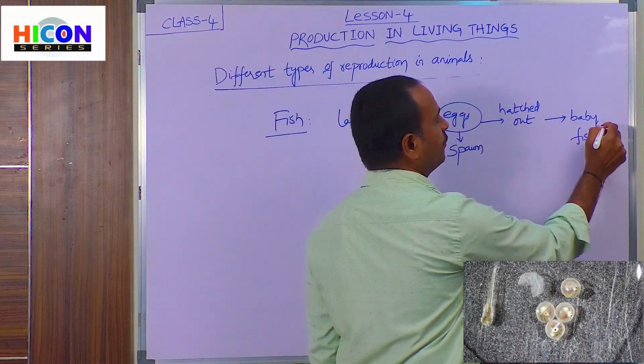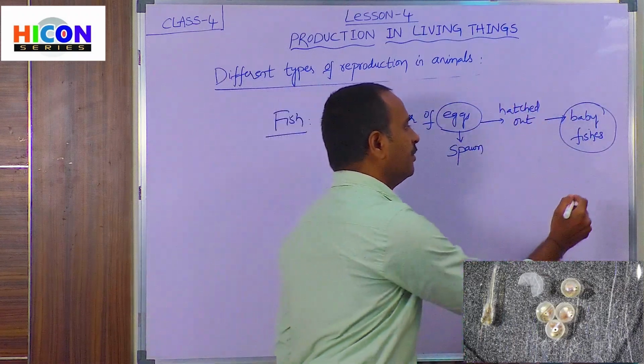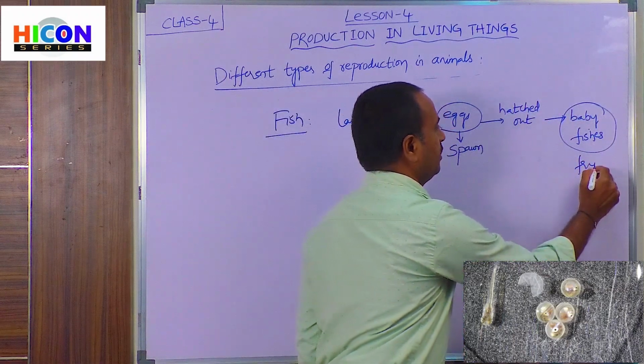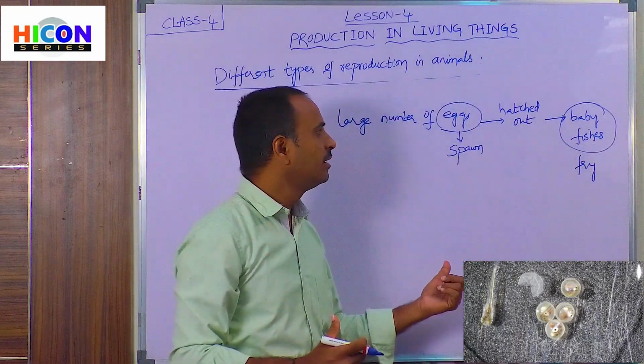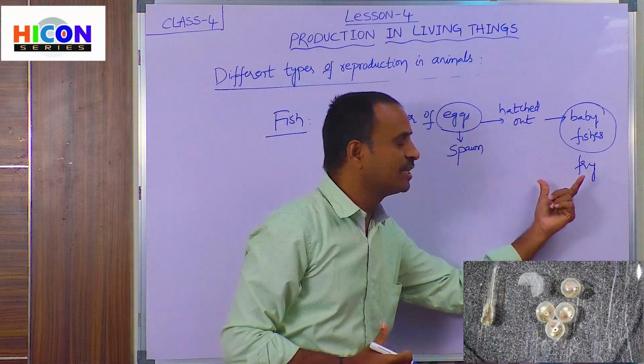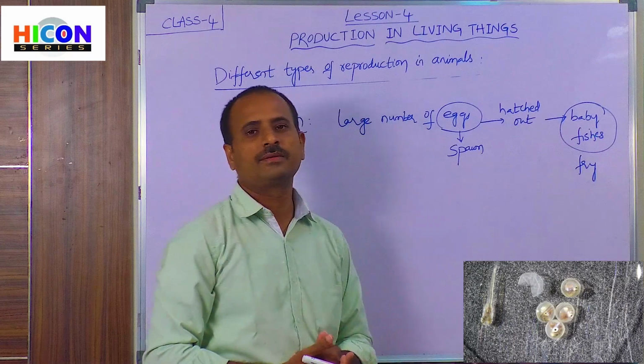These baby fishes are called fry. So children, the eggs of the fish are called spawn, and the baby fishes which come out from the hatched eggs are called fry.